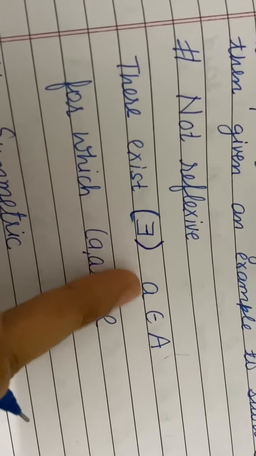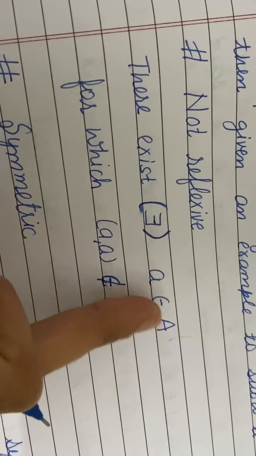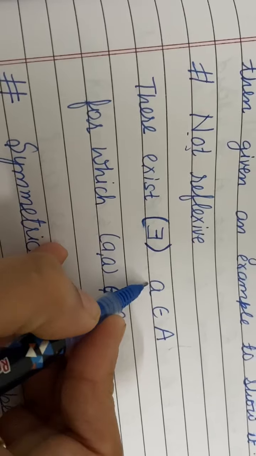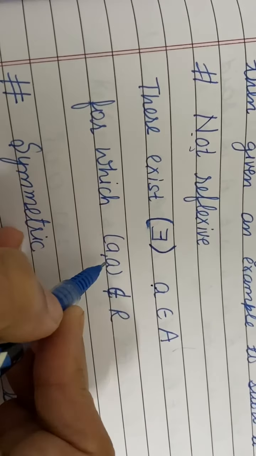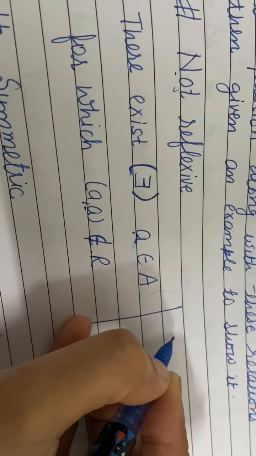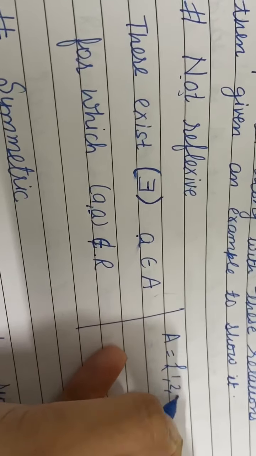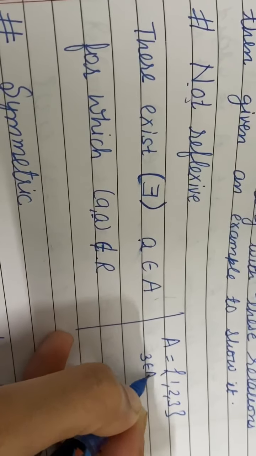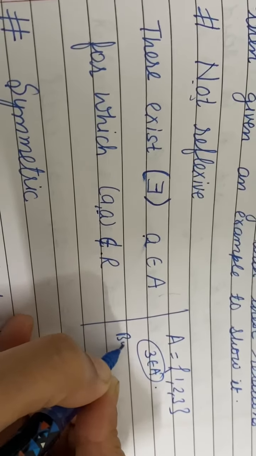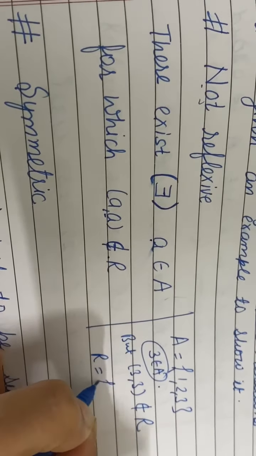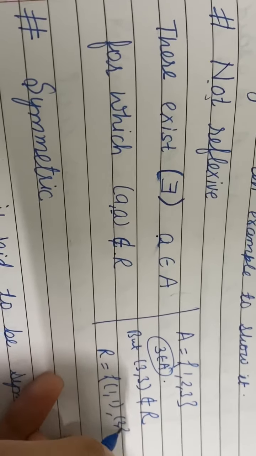Firstly, there exists an a belonging to A. What do we have to give them? We have to give them an element for which the ordered pair does not belong to R. For example, A is the set 1, 2, 3, and suppose 3 belongs to A, but the ordered pair (3,3) does not belong to R, because in R only 2 elements are there, (1,1) and (2,2).